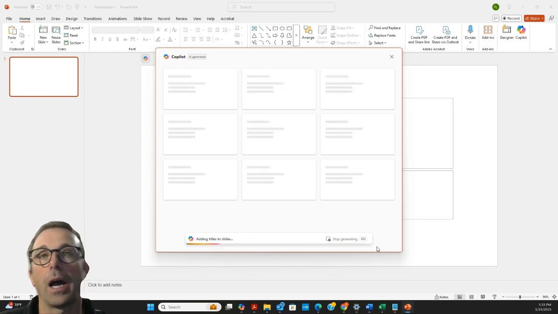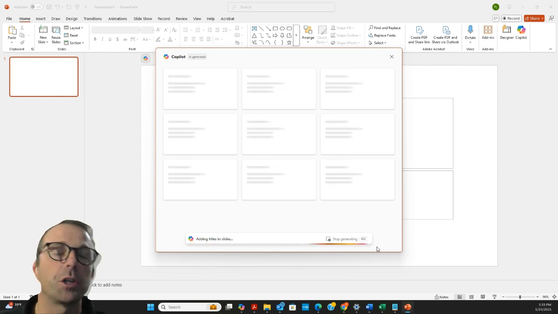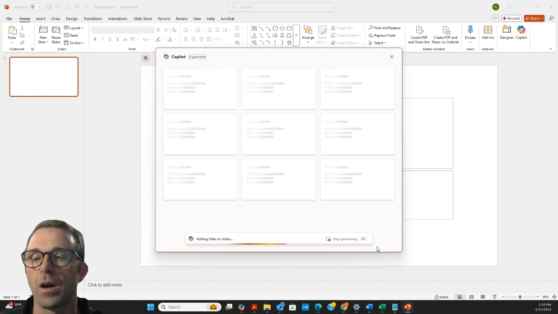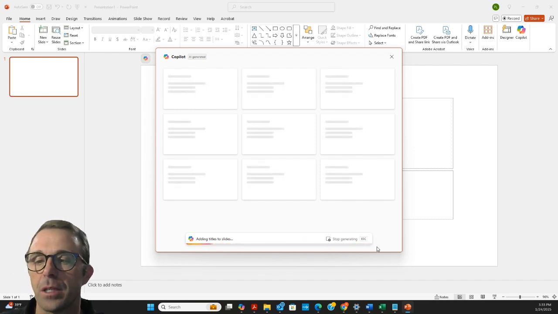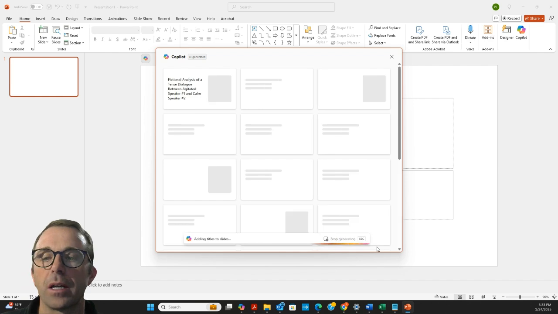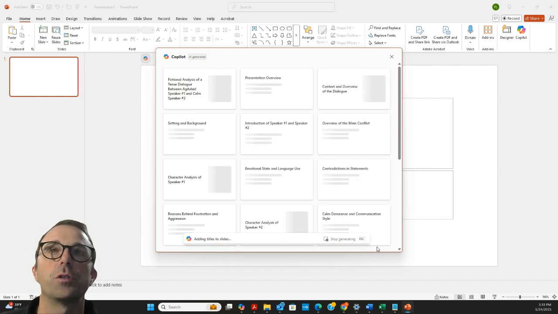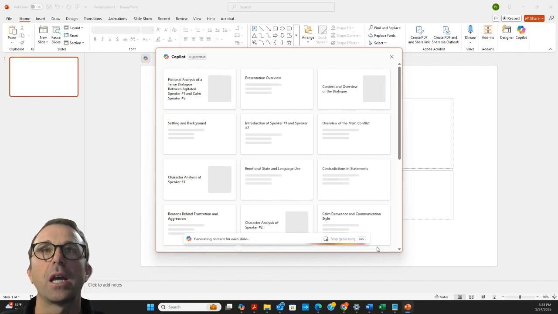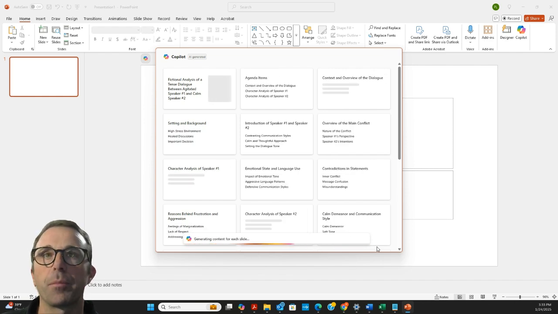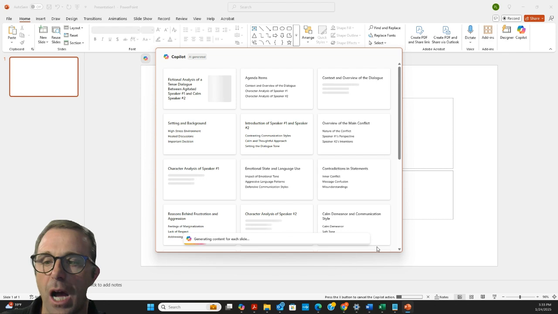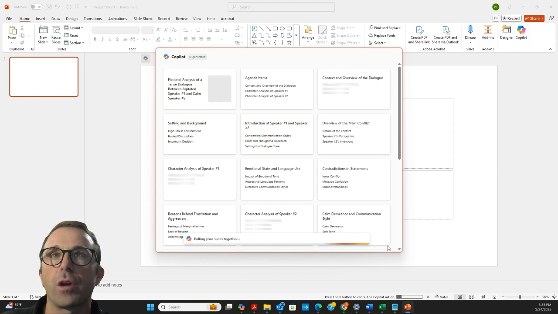And I have now spent maybe 10 minutes on getting the transcript, copying and pasting the transcript, getting a summary of the transcript, and then throwing this into my presentation. I'm asking it to build the slides for me. I'm asking it to generate the content. Everything is coming from that transcript.